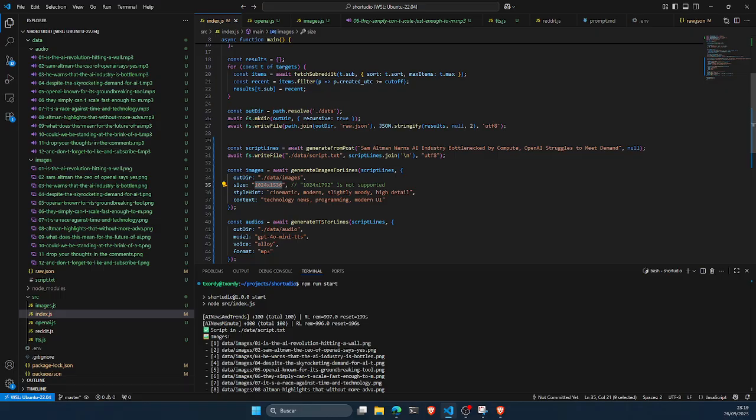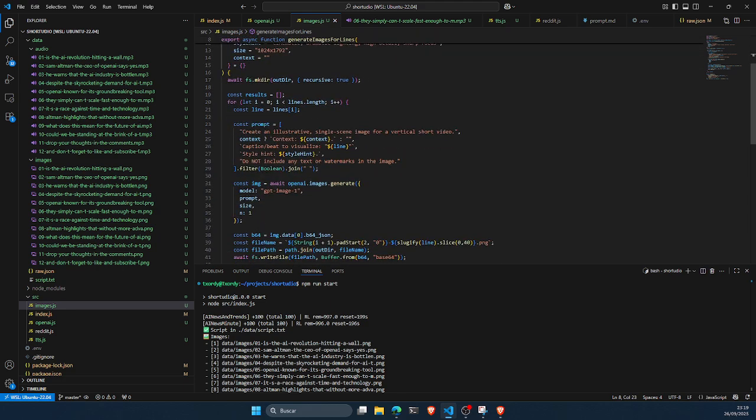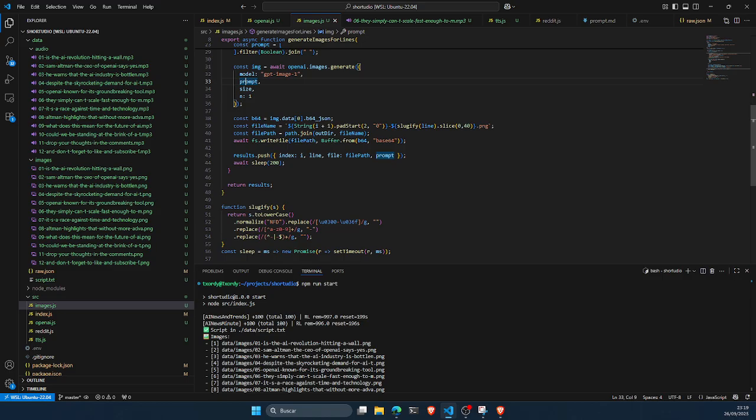Then we also ask for which style we want the image and which is the context of this. With those four parameters, we take the images generate API with the model GPT image one, also the prompt where we put all the parameters that we mentioned, the size and the number of images that we're going to generate. And basically we write the file in the place where we add it. We also have this helper method, Slugify, to put the title of the image or the file name as the sentence, but with the proper format for files.